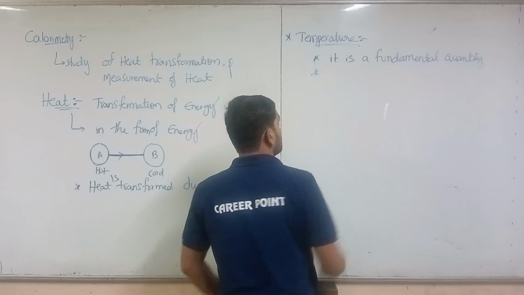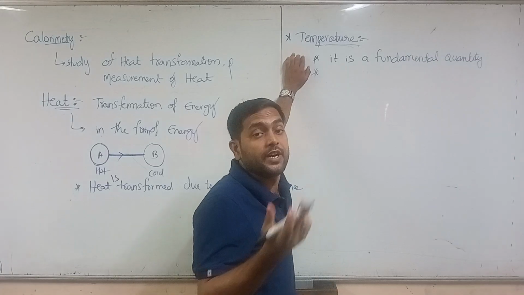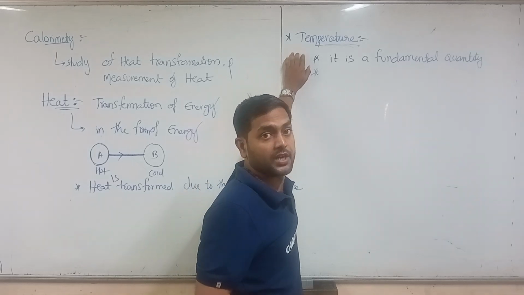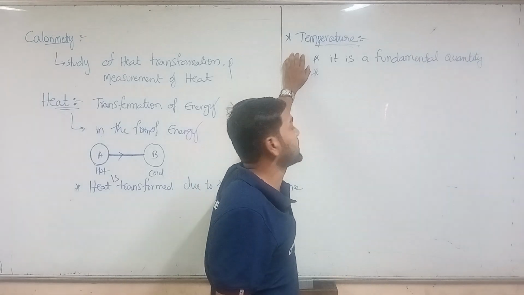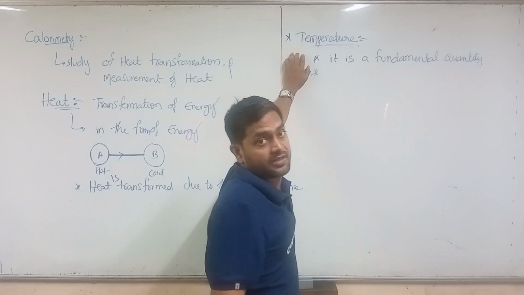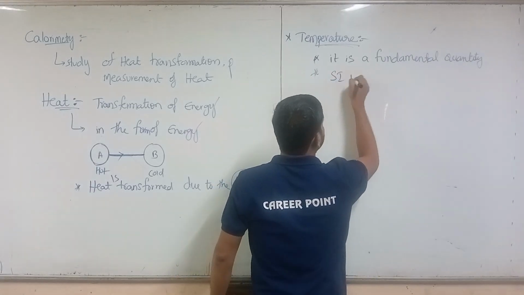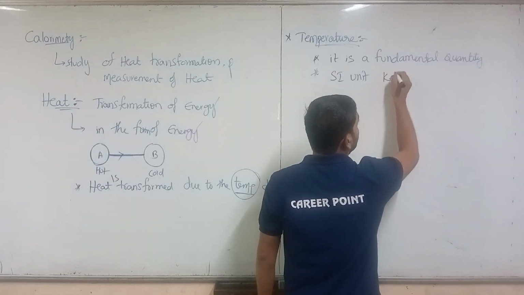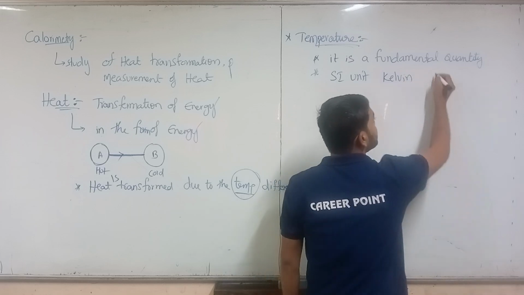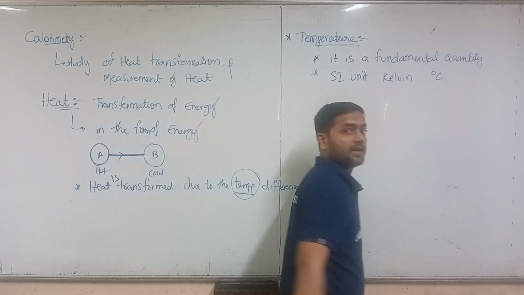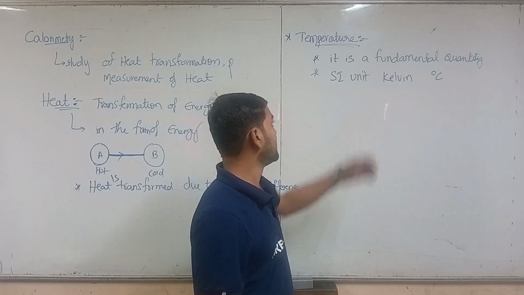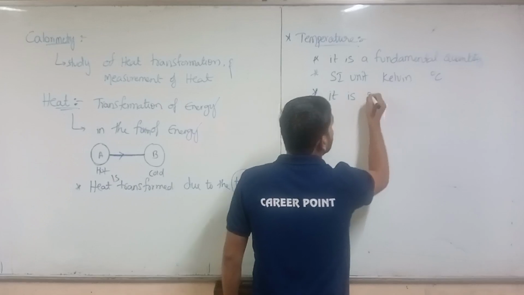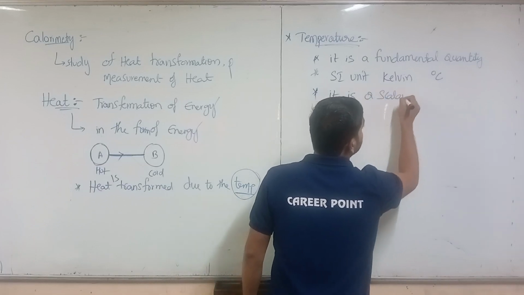Right. Next. So what is the unit? From units and dimensions we have studied that one. So what is the unit of the temperature? The SI unit of the temperature is the Kelvin. Or we can also take the degree Celsius. And here we know that temperature is a scalar quantity.